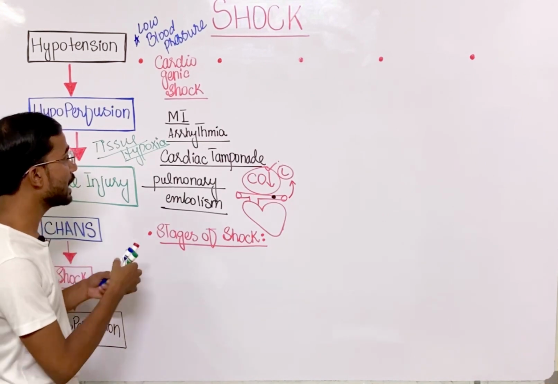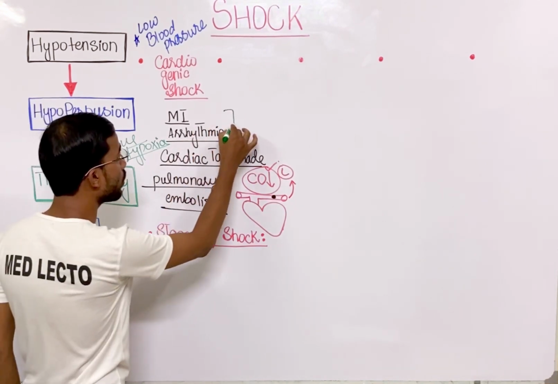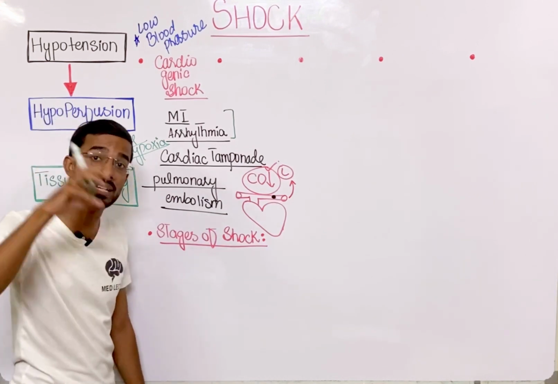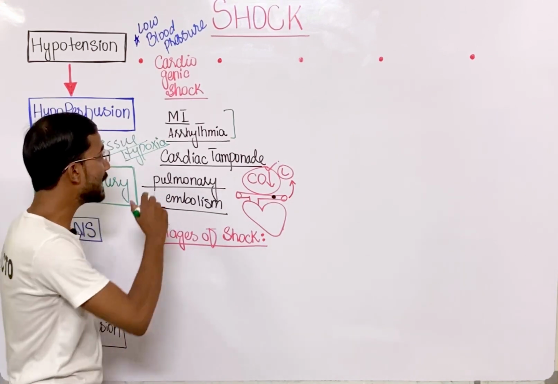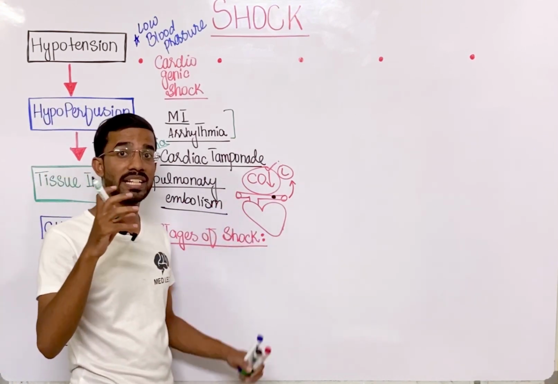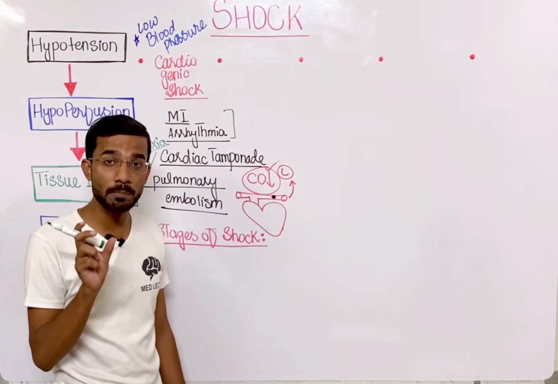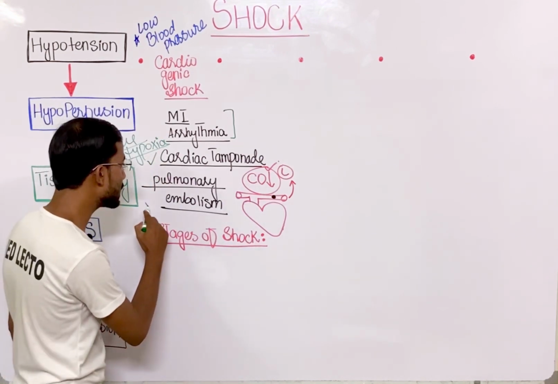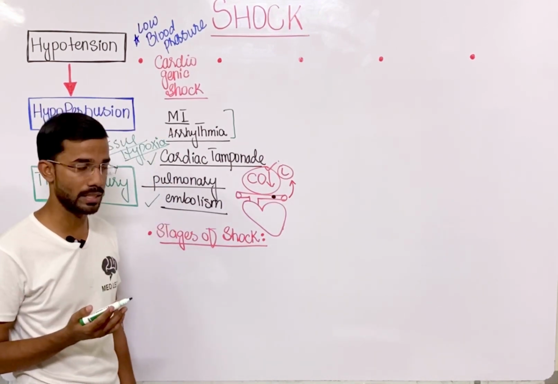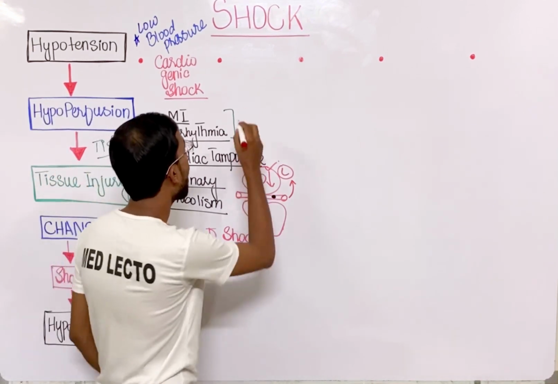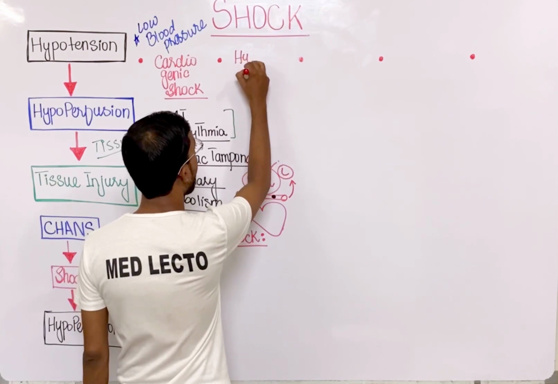So here basically are these two, myocardial infarction and arrhythmia, where there is a defect in the muscles of the heart. In cardiac tamponade there is a defect in the pericardial space fluid that exerts pressure on the heart, and those are the obstructive reasons.